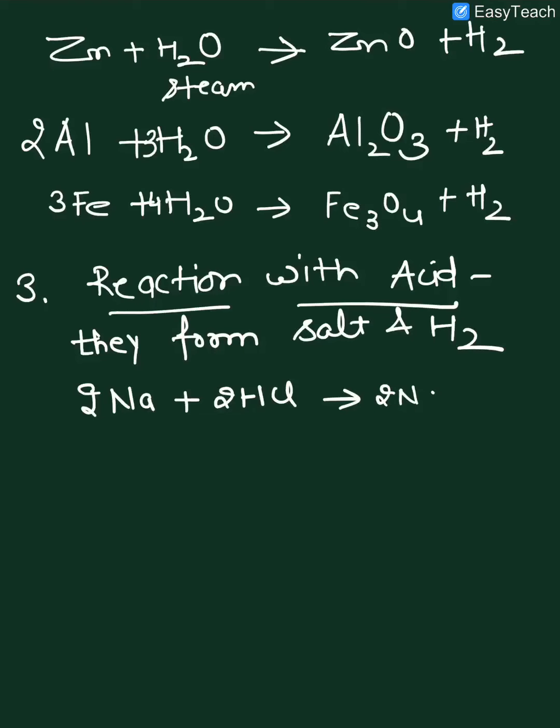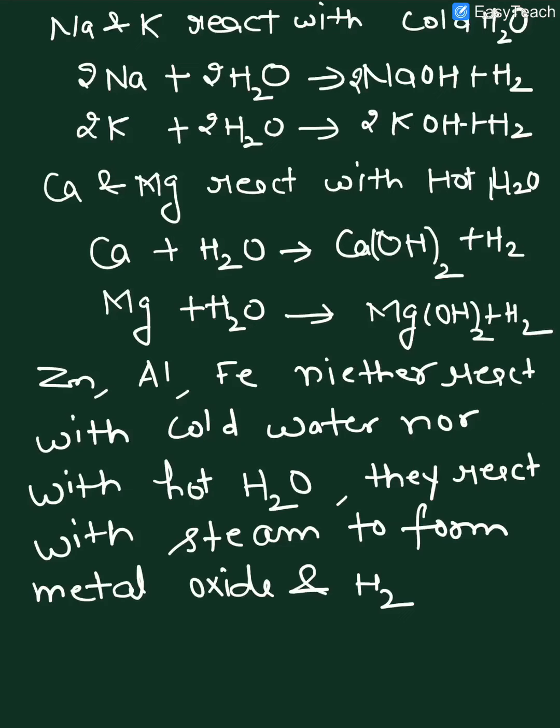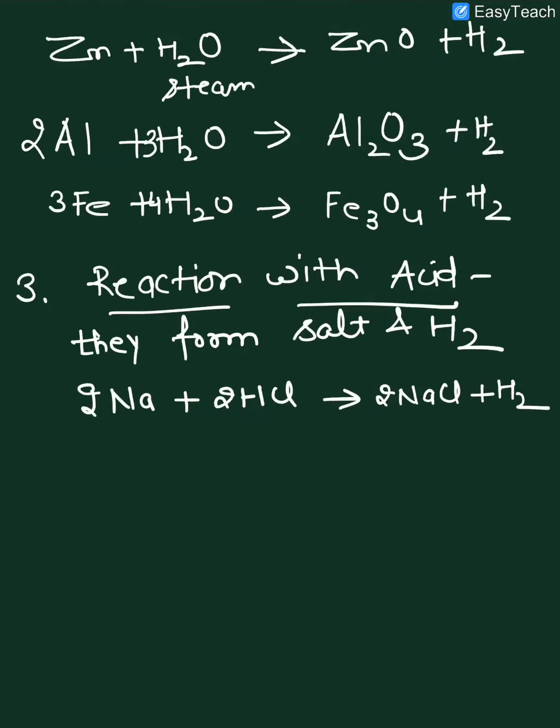Sodium forms NaCl plus hydrogen gas is released. You must check the balancing of all the reactions. If it is not balanced, please balance it. Then in the similar way, if potassium reacts, it also forms potassium chloride plus hydrogen gas is released.